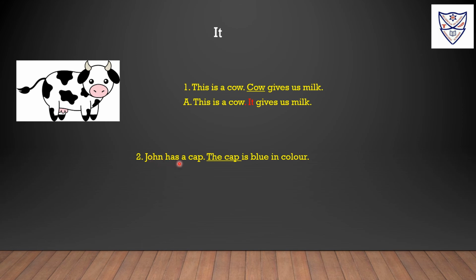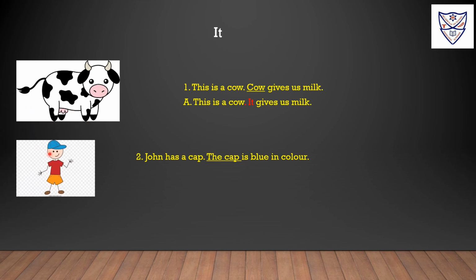John has a cap. The cap is blue in color. Here we can see John is having a cap and it is blue in color. John has a cap. It is blue in color. Here cap is a non-living thing, so we are using pronoun it instead of the cap. The cap is on subject place, so we are using subject pronoun, that is it.